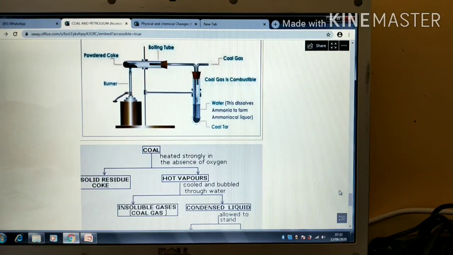Now, coal tar can be separated into many valuable products by fractional distillation. Coal tar is a valuable source of raw material for manufacturing various substances like synthetic dyes, drugs, explosives, perfumes, and many other useful organic compounds.